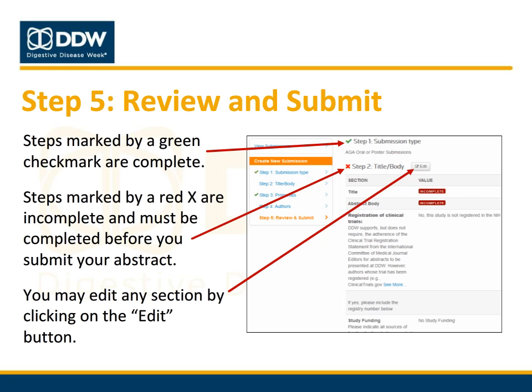The final step of the submission process is to review and submit payment for your abstract. Use this page to double-check your submission. Completed items will display a green checkmark. You'll see a red X next to any outstanding items that must be completed. You can edit any section of your abstract by clicking on the Edit button in each step. To go directly to a specific question, click the red Incomplete button.